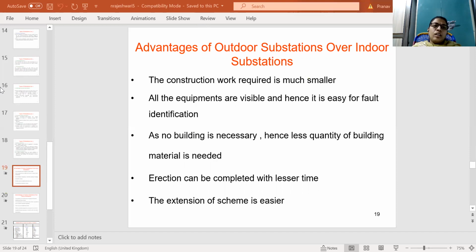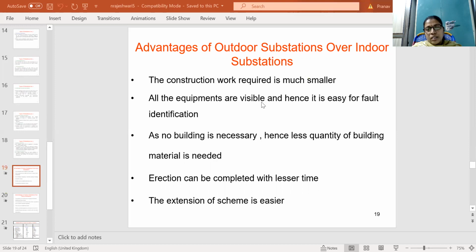First, the construction work required is much smaller, because indoor means up to 11 kV voltages it can bear, so the equipment needed up to 11 kV only will be installed in the indoor substations, but construction work is smaller in outdoor substations over indoor substations.